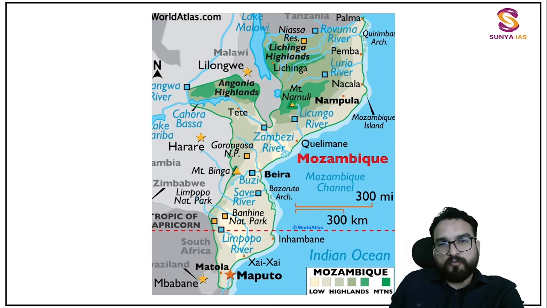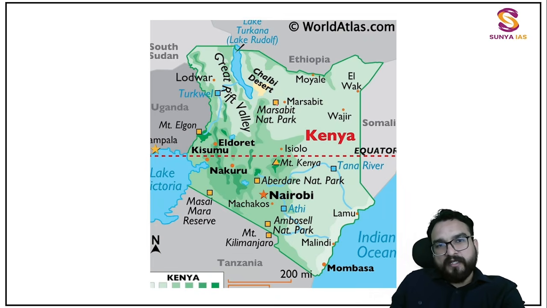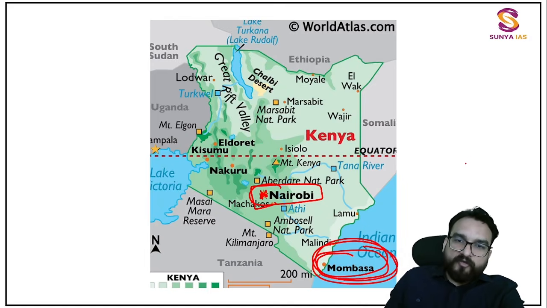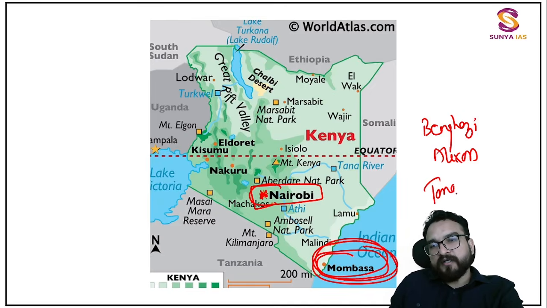Moving forward, but before Mozambique, Kenya. The capital is Nairobi. You can see over here, Nairobi, Kenya. Also, there is one more port, that is Mombasa, you will remember. Remember this Mombasa port. And if you have remembered the Mombasa port, don't forget Benghazi, Alexandria, Port Said, Tangier.